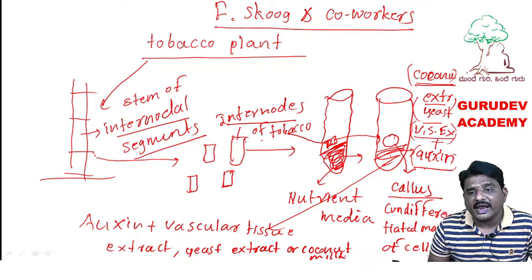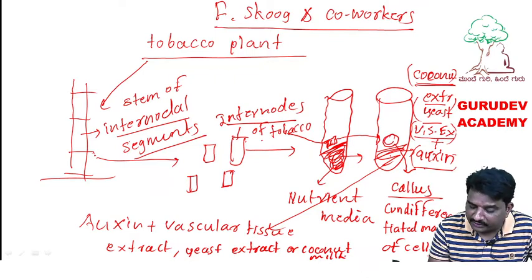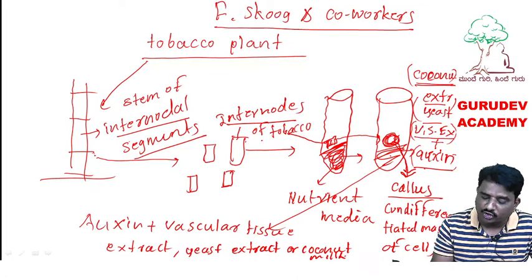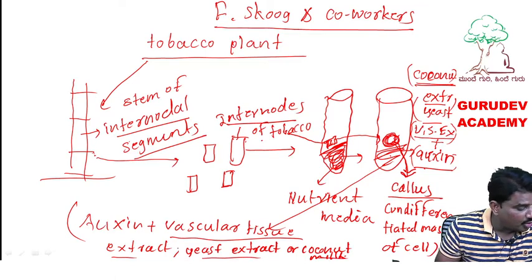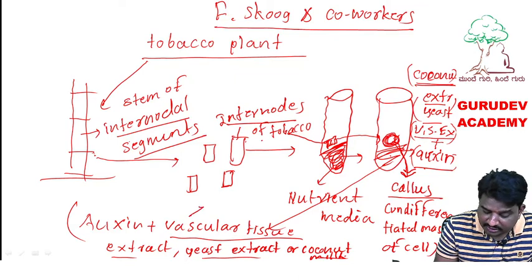Then only the callus differentiation happens. Differentiation of this callus takes place only with the addition of these chemicals. What do these chemicals, vascular tissue extract or yeast extract or coconut milk, contain? Later they identified the crystalline chemical present in this vascular tissue extract or coconut milk, that is called kinetin.